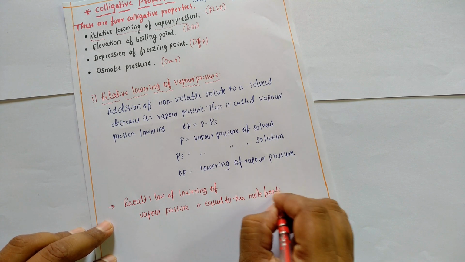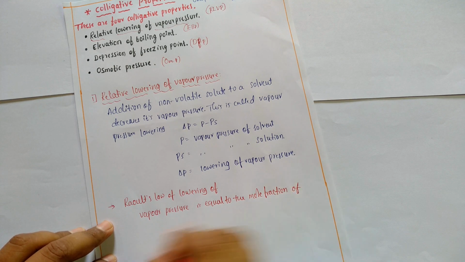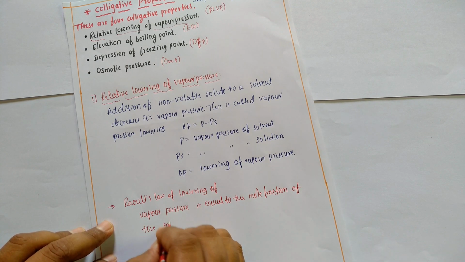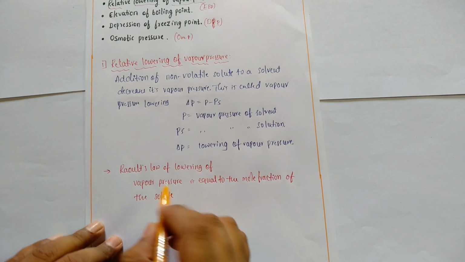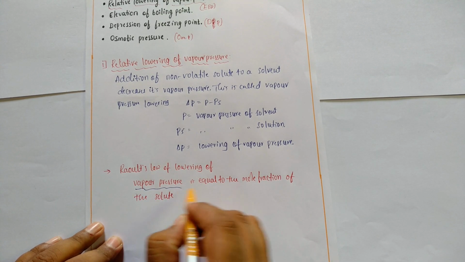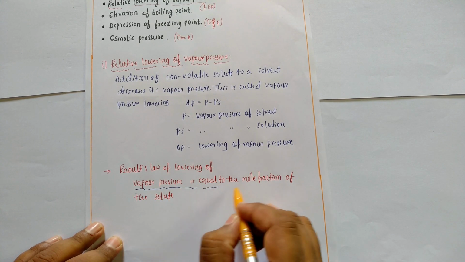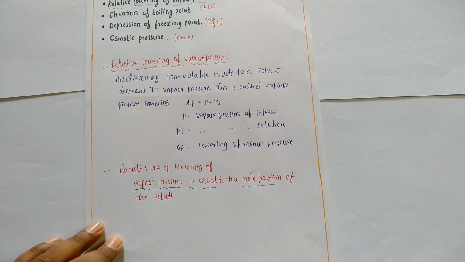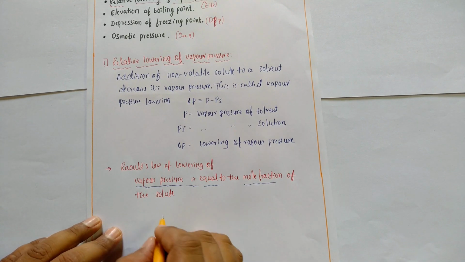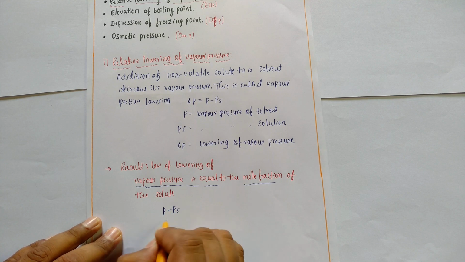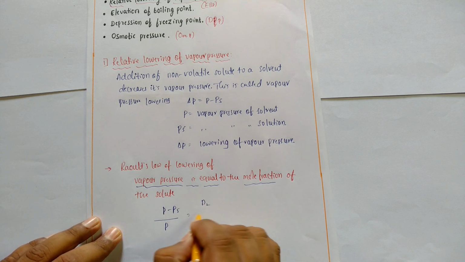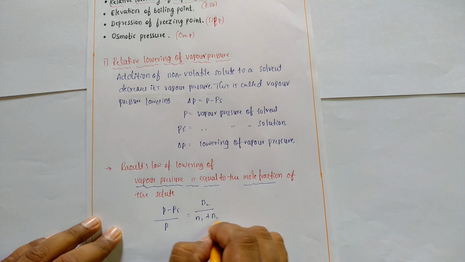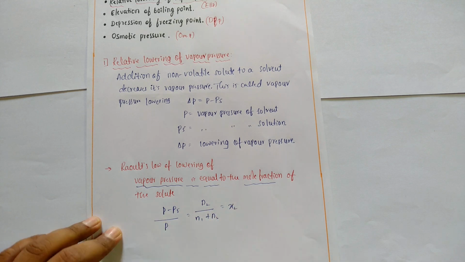This is an important point, students. So P minus PS divided by P, the relative lowering of vapor pressure, is equal to the mole fraction, that is N2 divided by N1 plus N2.